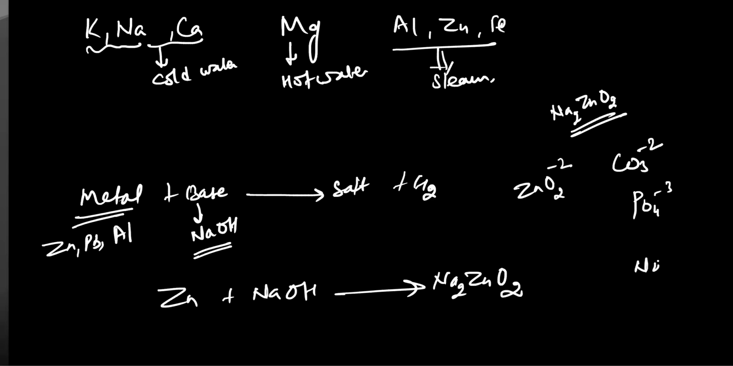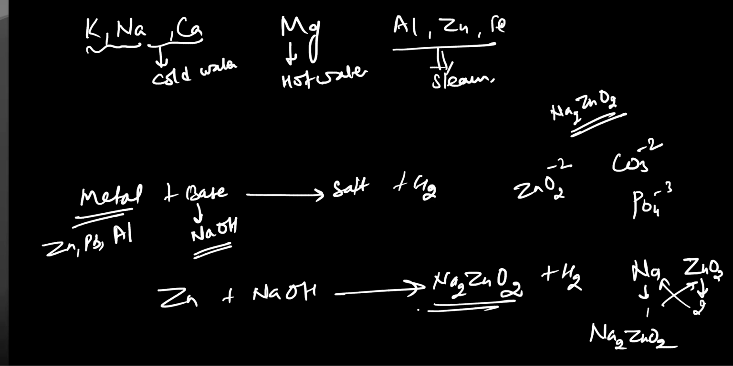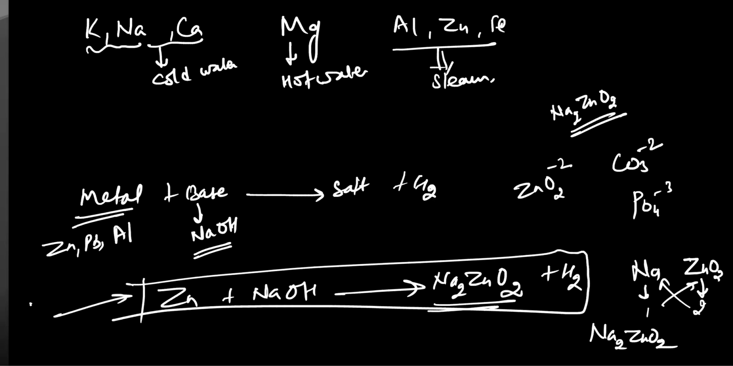So when we have sodium with valency 1, when it reacts with zincate ion ZnO2, it will cross multiply and give you Na2ZnO2 plus hydrogen gas. So this is very important. This reaction is very, very important.